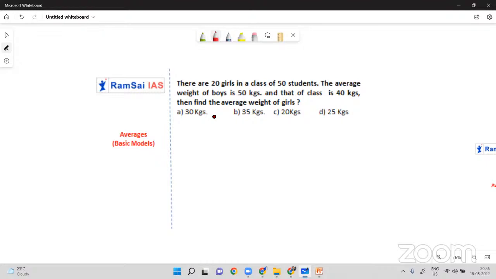Let me solve this question for you. There are 20 girls in a class of 50 students. So girls are 20, boys are 30. This should be the ultimate ratio. This is N1 and this is N2. Quantity is always N1 and N2. Now the average weight of boys is 50 and the overall is 40.